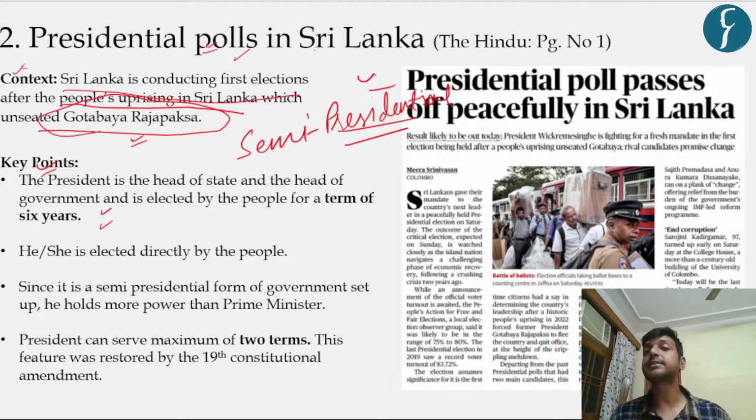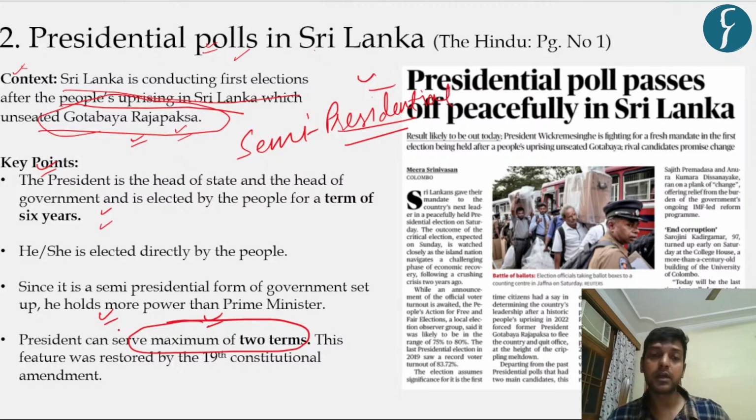If somebody is directly elected by the people, it means they have more power over the public services, and at the same time, more influence over the polity of that region. What happened earlier, when Rajapaksa was president, is that he did away with the maximum term limit for presidential elections.